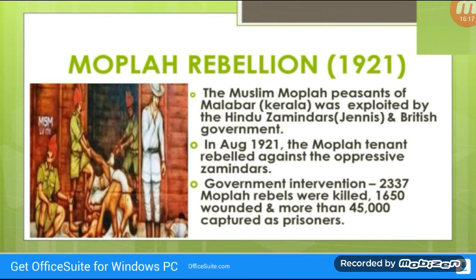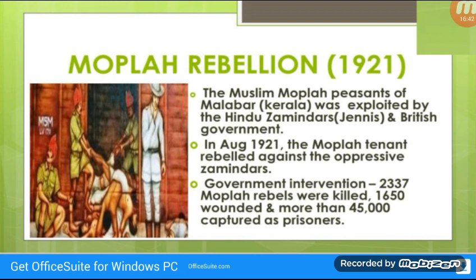Mopla Rebellion, which was held in 1921. The Muslim Mopla peasants of Malabar, that is in Kerala, were suppressed and exploited by the Hindu Zamindars and British government. This was the main cause of this revolt. In August 1921, the Mopla tenants rebelled against the oppressive Zamindars.